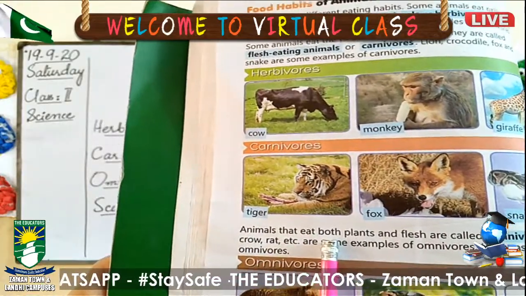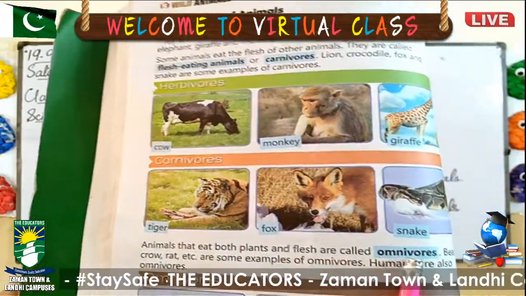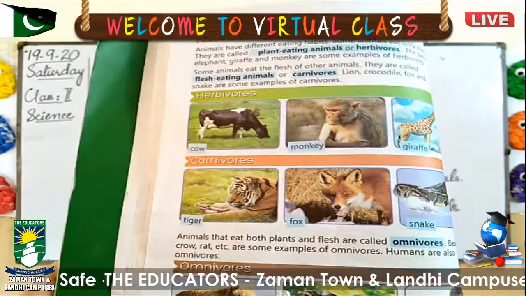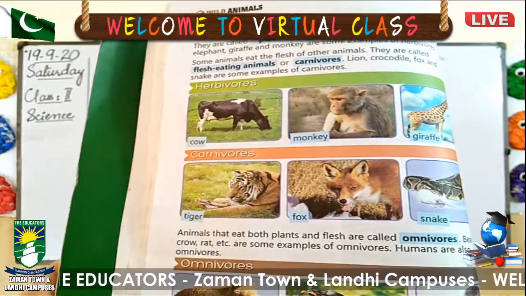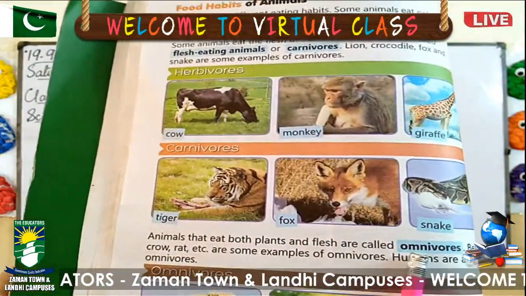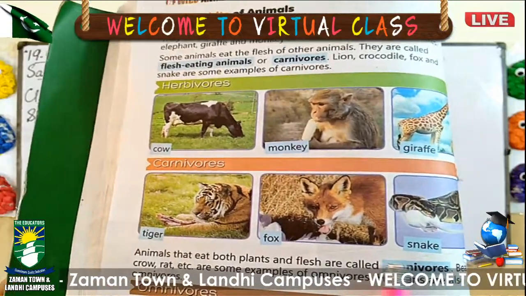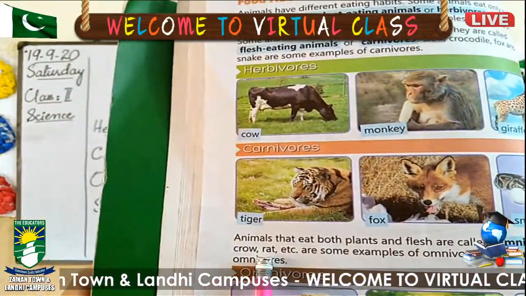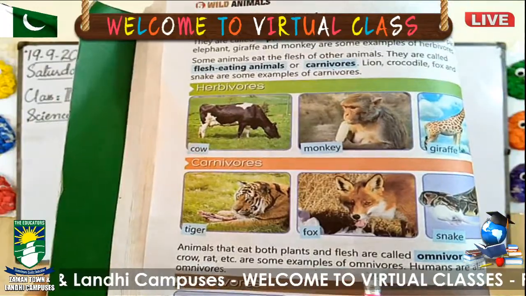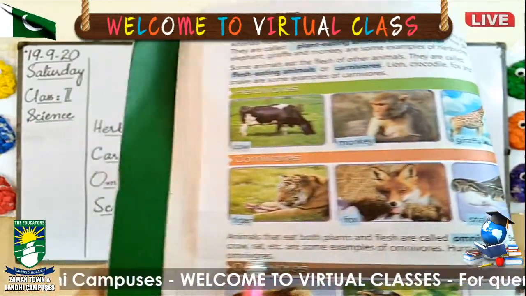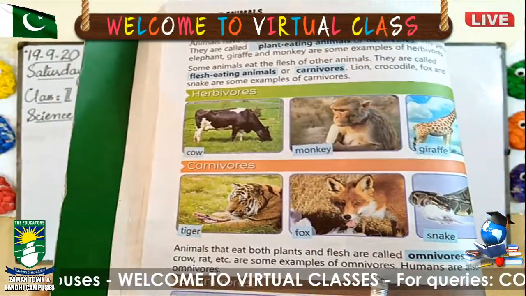Animals that eat both plants and flesh are called omnivores. Some animals eat both plants and flesh as well. So these animals are called omnivores. Bear, crow and rat, etc. are some examples of omnivores. So, these are the examples of omnivores.